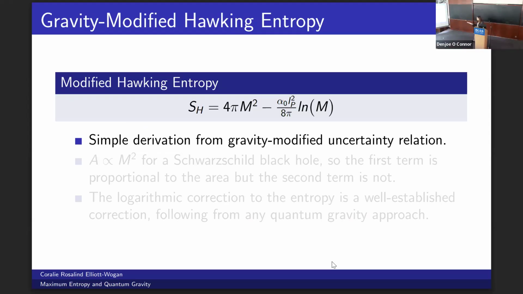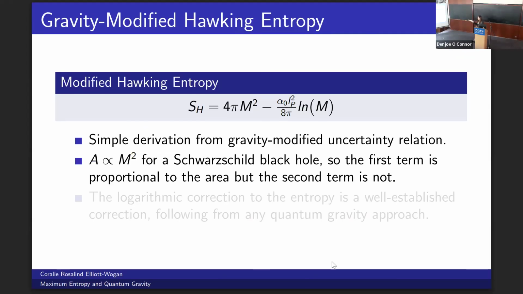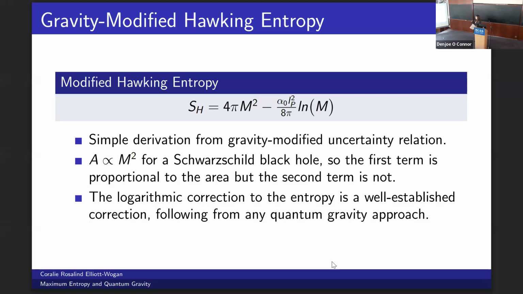Then the computation of Hawking entropy, taking this modified computation into account, is relatively straightforward, so I will omit it just in the interest of time. What we see is that area is proportional to the mass squared. So the first term is proportional to area, and the second term is a logarithmic correction. This logarithmic correction is well established in quantum gravity and follows from any particular quantum gravity approach. So when we compute the entropy from 't Hooft's brick wall model, we should expect to see something of a similar form.